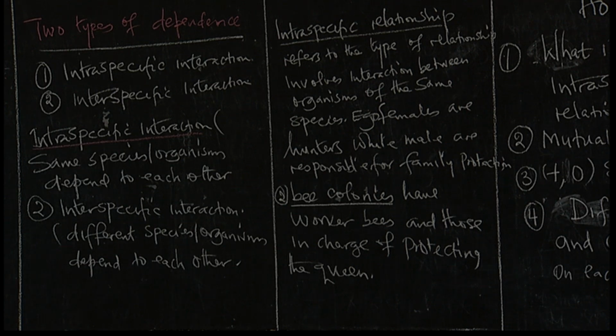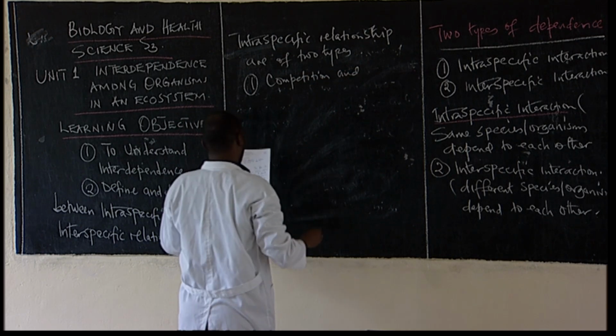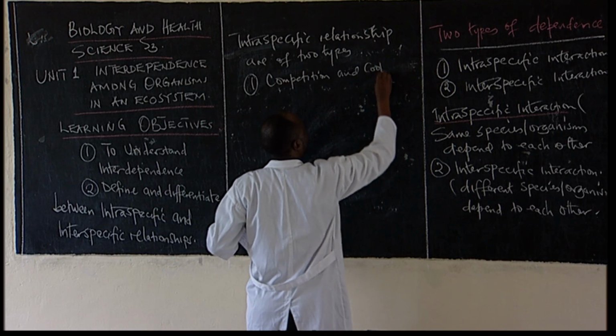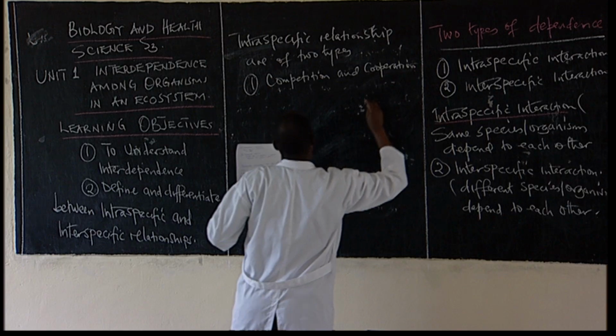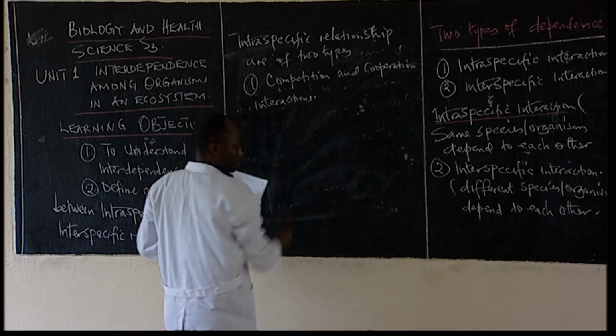Intraspecific relationships are of two types. What are those two types, students? Number one is competition, and the next is cooperation interactions. Underline those words, students, and take a note about those two things, interactions.